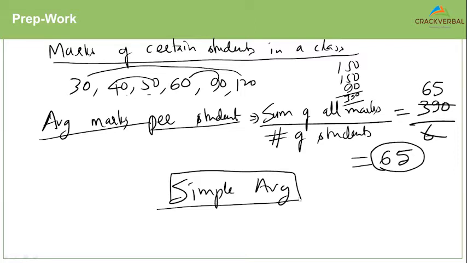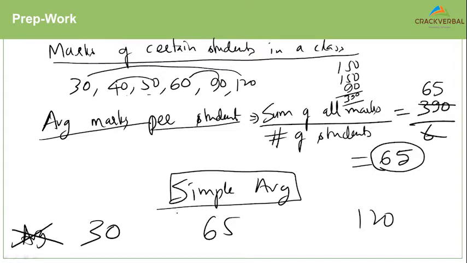But one point to note is that the average here is in between the smallest value and the biggest value, right? That's the basic property of any average. It will always lie somewhere in the middle, right? Your average will never be smaller than the smallest value. Your average will never be bigger than the biggest value, right? And this number is following that property. It's definitely between 30 and 120, right?